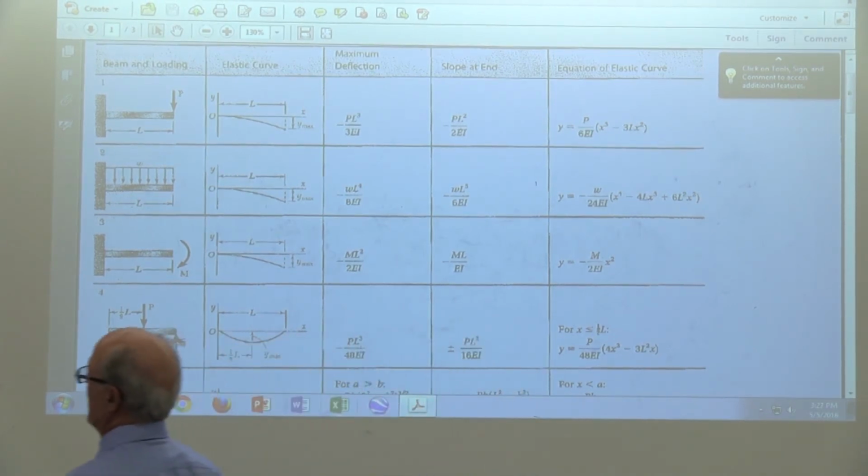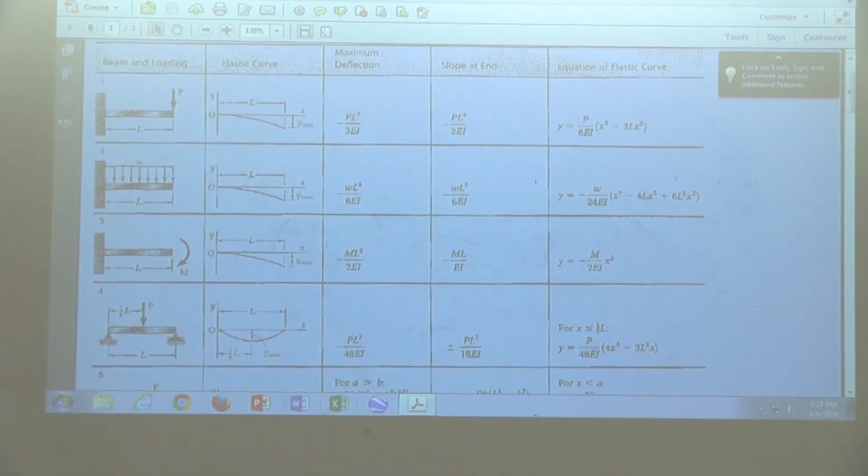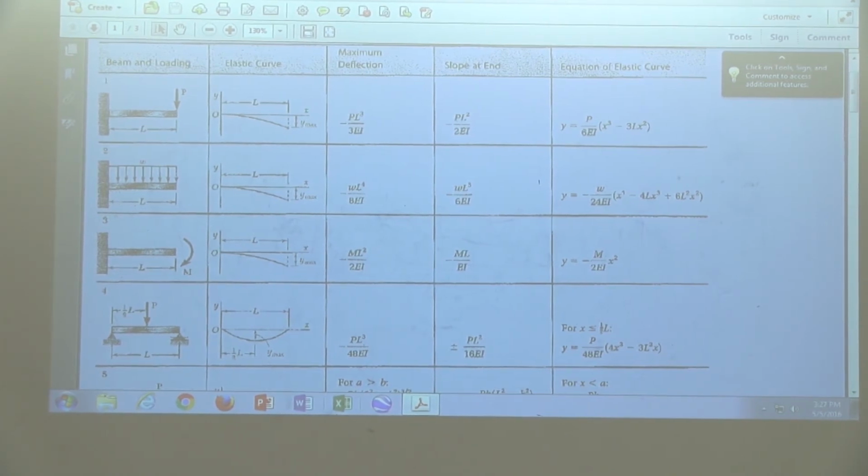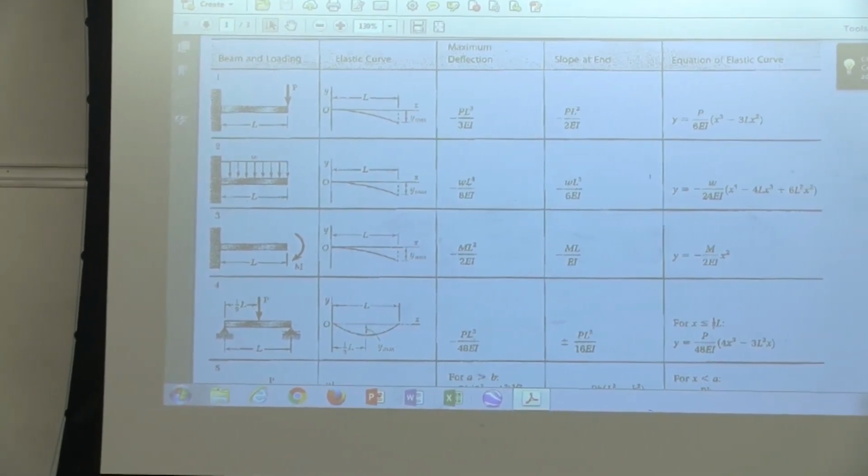Look how this becomes there. Let's calculate. I want to calculate theta and y at point B. This is point B. This is point B. Is it given in the table?